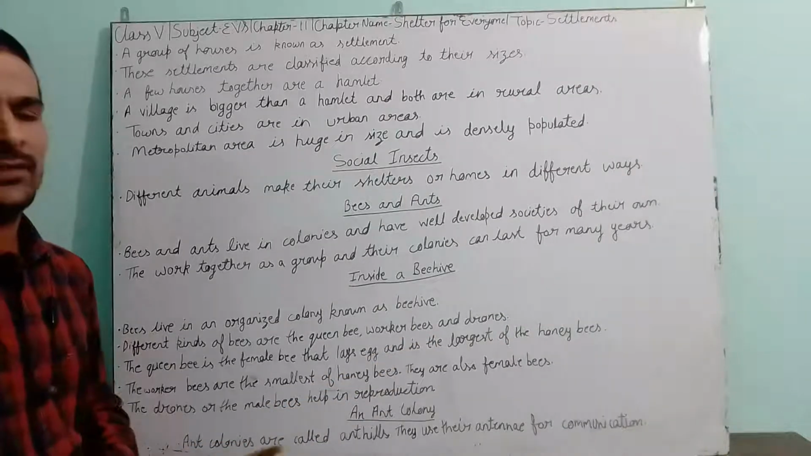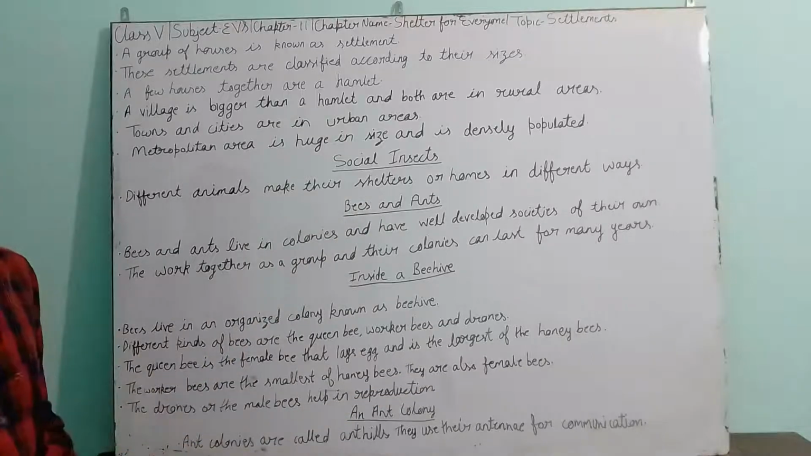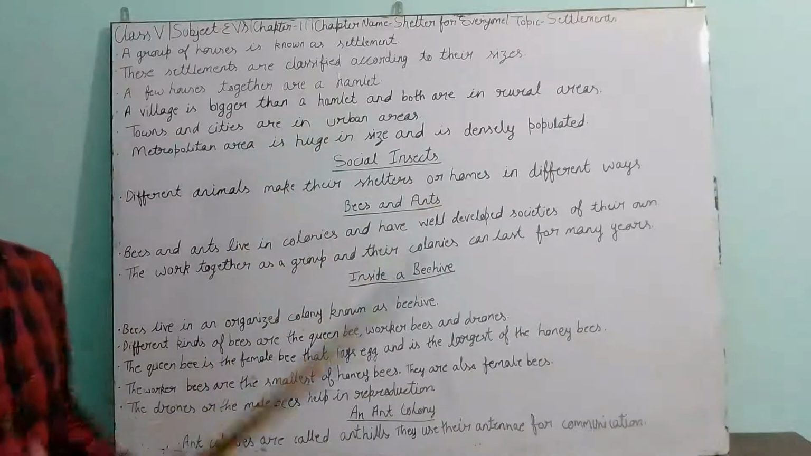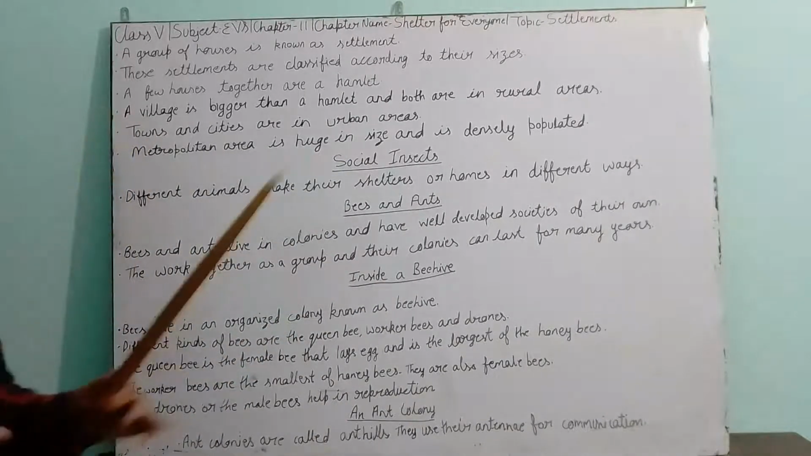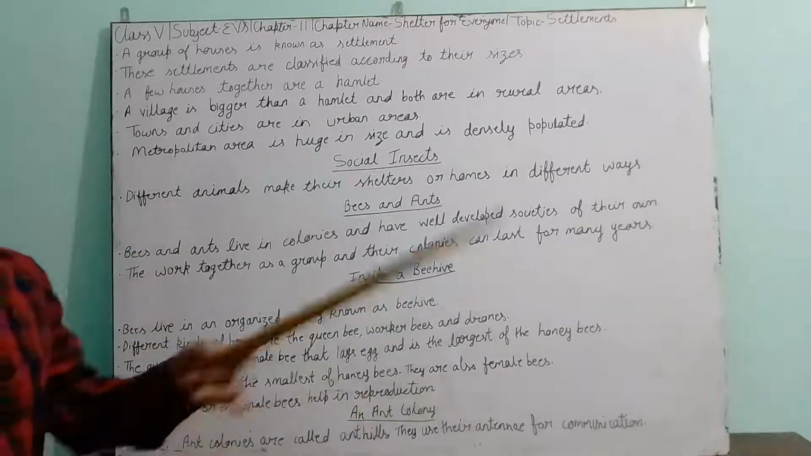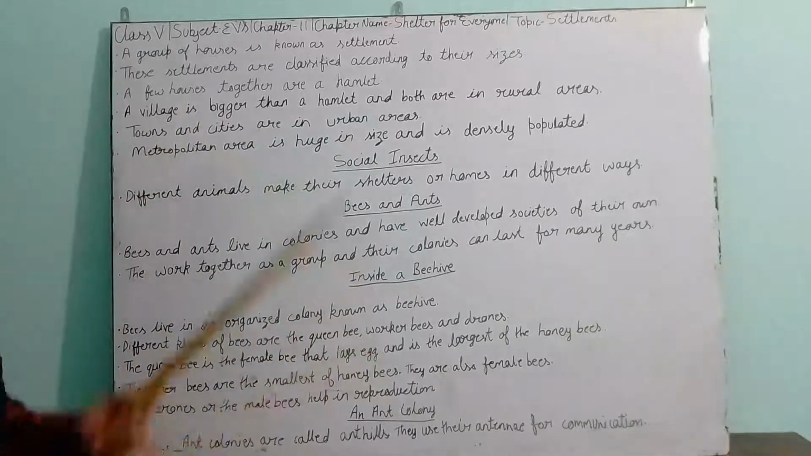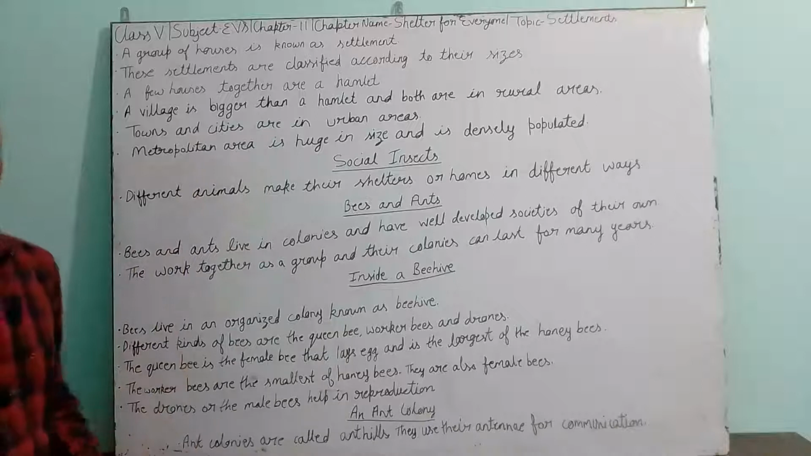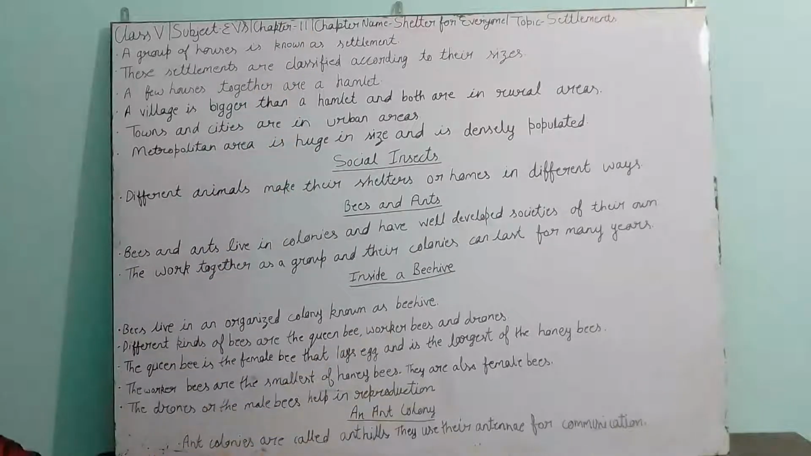Suppose in a particular city, in a particular area, in a hamlet there are 10 people living, in villages 50 people are living, in cities 200 people are living, and in metropolitan areas it is near about 500 people. That means the number of people is more in metropolitan areas in comparison to the other settlements. So these are the main settlements according to their sizes.